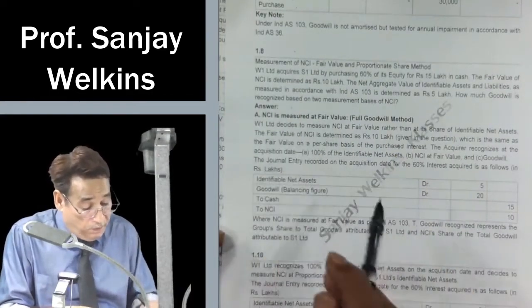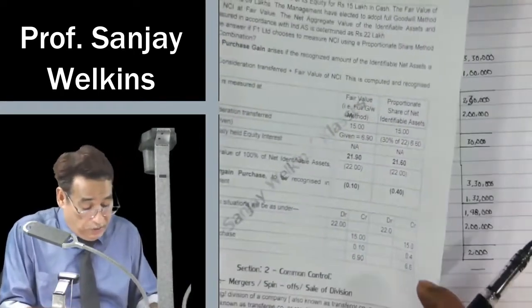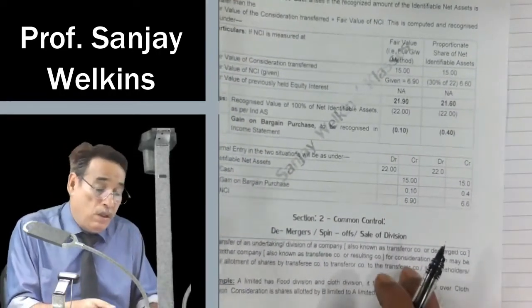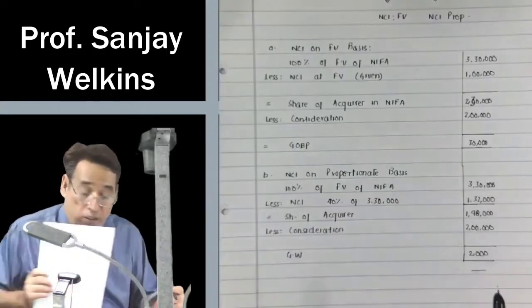So after having finished 1.7, you can do question number 1.8 of your own. 1.9 is not there, then 1.10 and 1.11. In the next session, we will start a very heavy topic: common control, demerger, spin-offs and sale of division. So be ready for the next session.